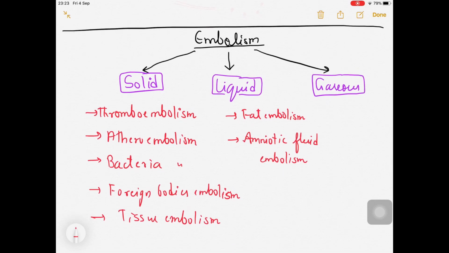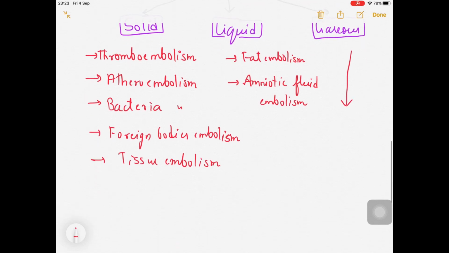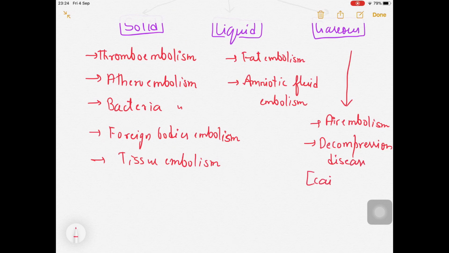In the gaseous embolism, there is a classical example, the air embolism, which is quite common, right? Then very important, that is the decompression disease, and that can be asked in the MCQs. Decompression disease, we also call that Caisson disease.